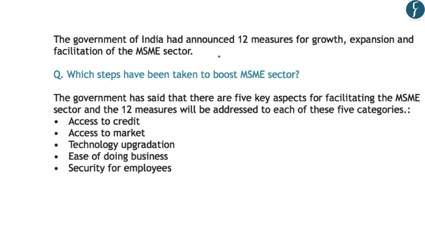Now, in order to give a boost to the MSME sector, the Government of India has announced 12 measures for their growth, expansion and facilitation of the MSME sector. And by these measures, the government has tried to solve 5 problems of the MSME sector. These include access to credit, access to market, technology upgradation, ease of doing business, and security of the employees who are employed in the MSME sector. So simply, the government has taken 12 measures to address these key issues which are faced by the MSME sector.